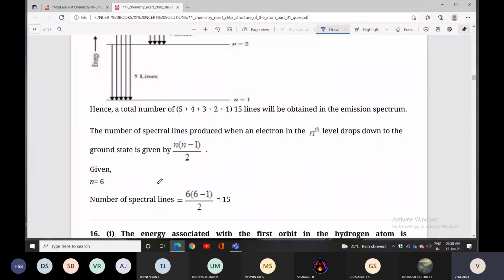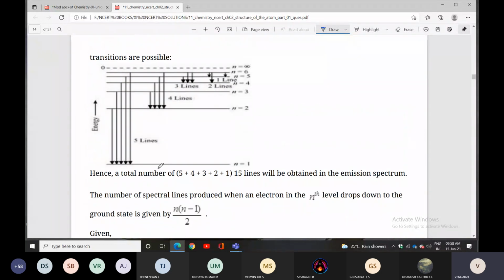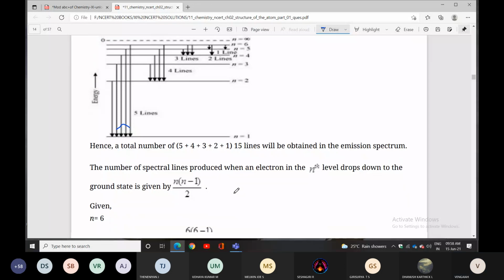Otherwise, you can simply calculate. Look at the diagram here: 5 lines will be there, here 4 lines, here 3 lines, here 2 lines, and 1 line. In total we have 15 lines. Next question.